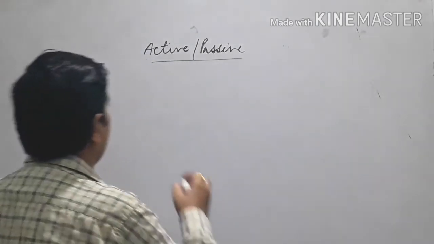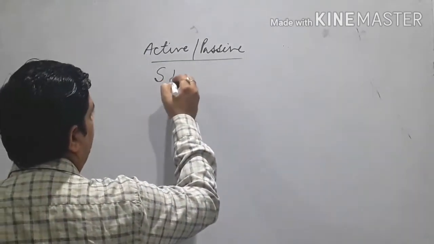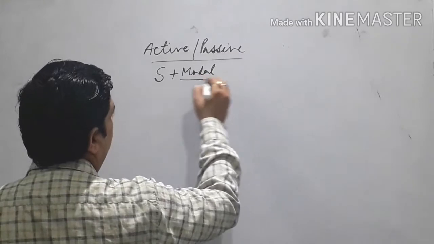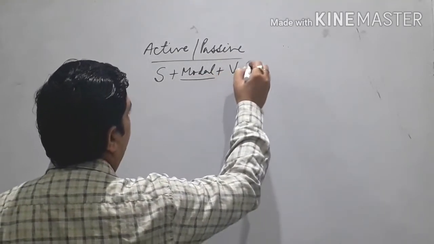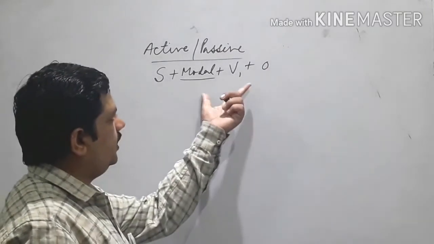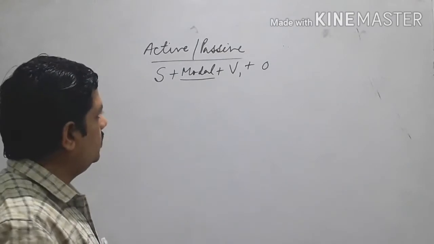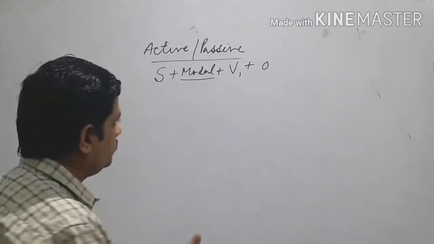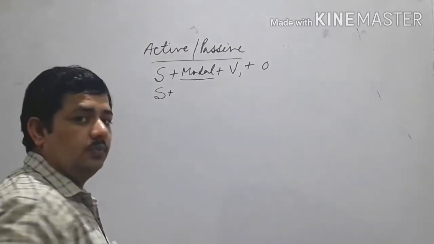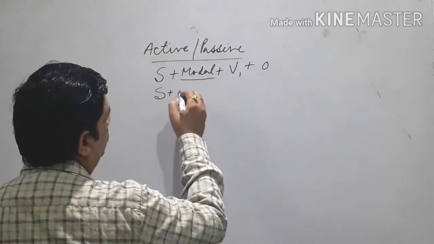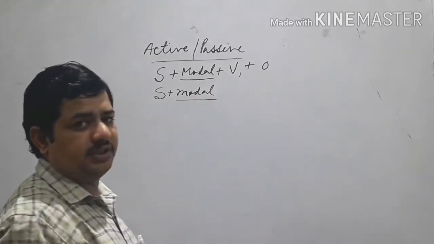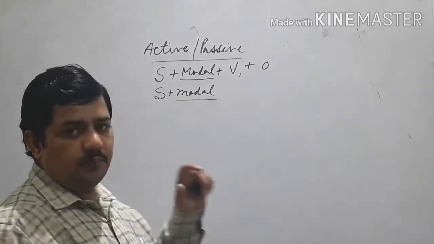Okay. See, suppose the structure of active voice is like this: subject, then any modal auxiliary verb, followed by first form and object. Suppose this is the structure we have in active voice. So in passive, the rule is quite simple. What do you do? Change object into subject. Then according to that subject, you use that modal.